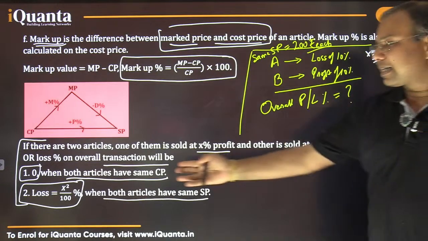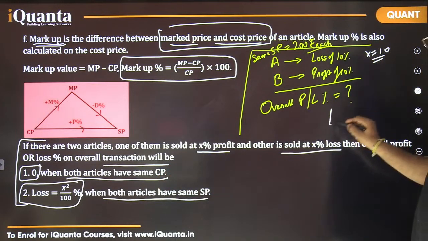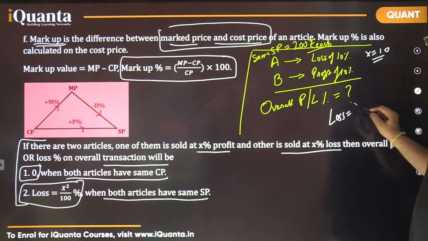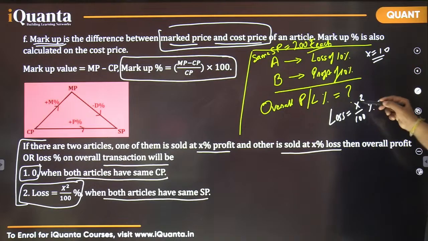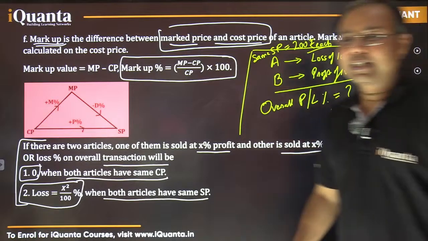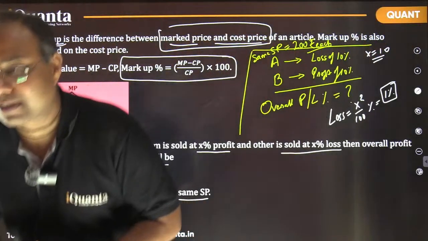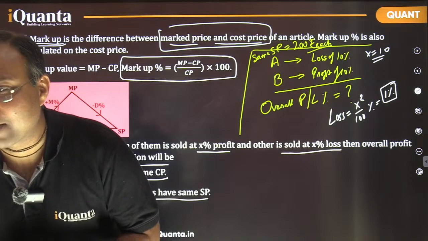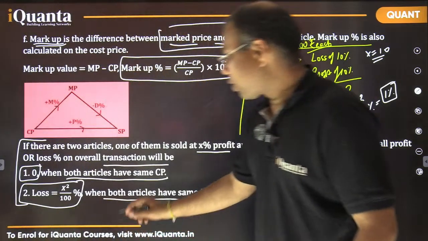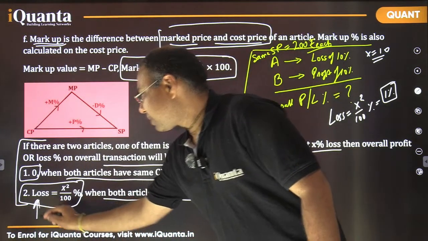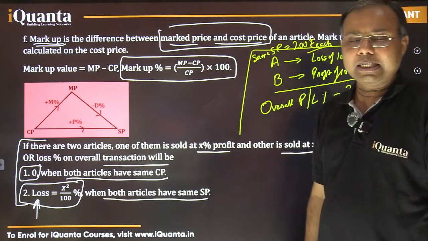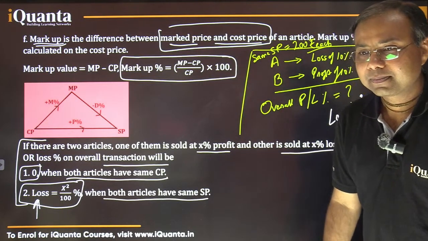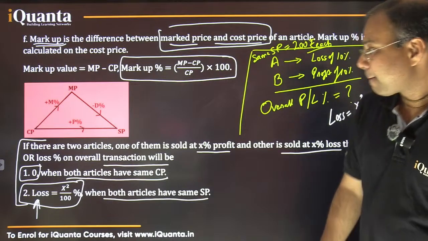Our answer is directly X square by 100%, and it is a loss. X is 10, so 10 square is 100, divided by 100, that is 1%. So 1% is the effective, net, overall loss here. That's it. It's not profit, Ayushi, it's certainly loss. It is always loss only. There is no profit. Is that clear, Jatin?